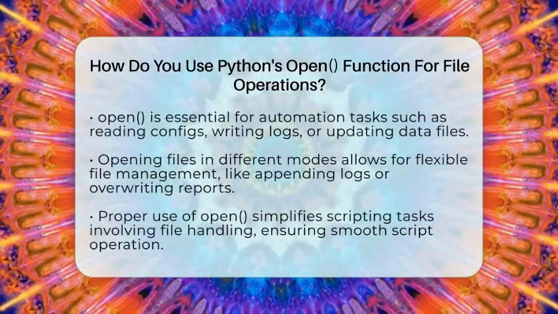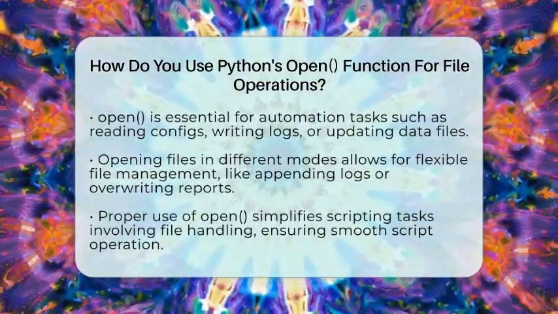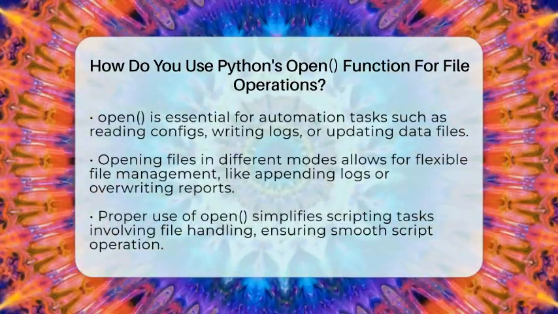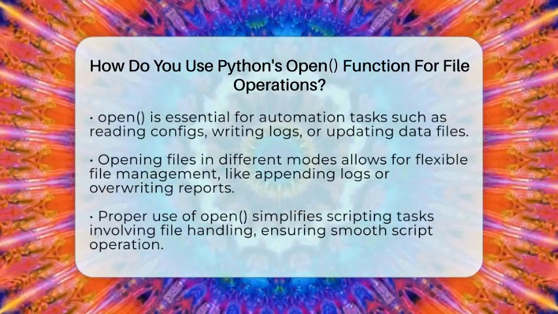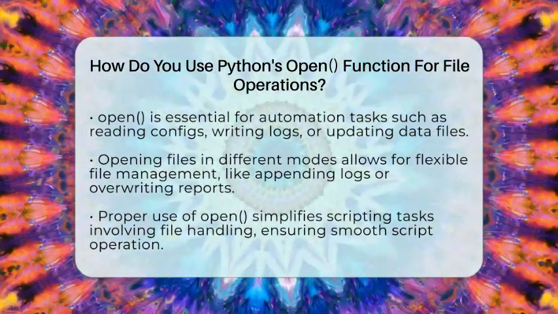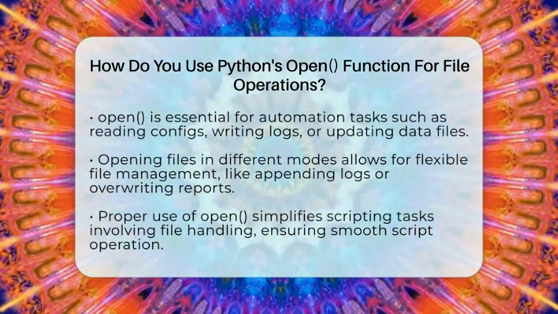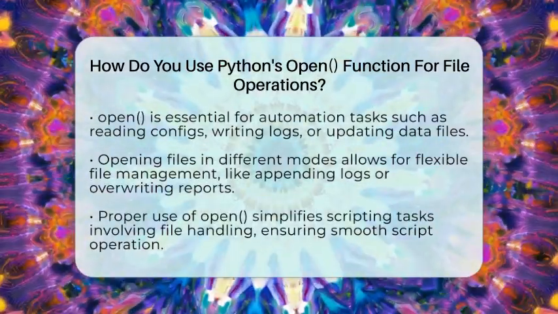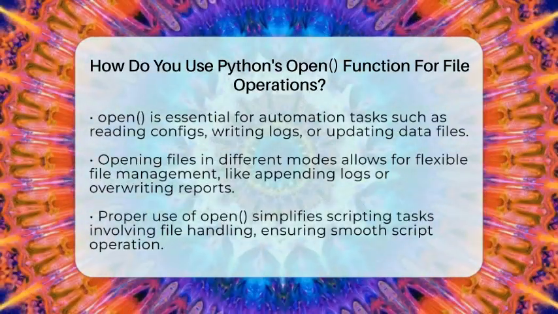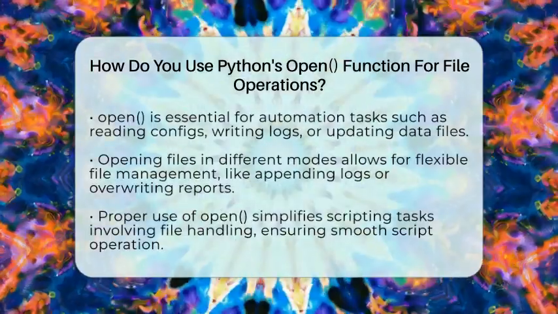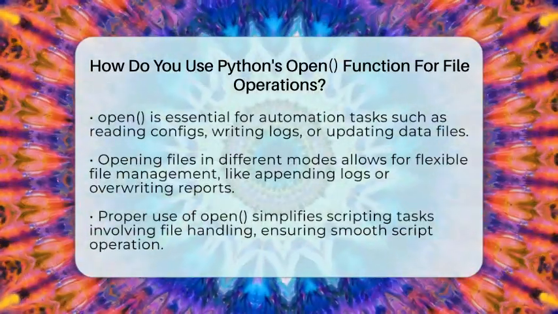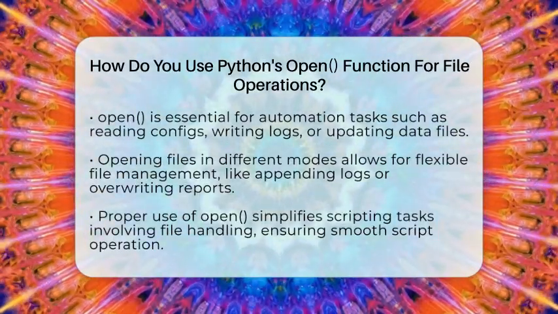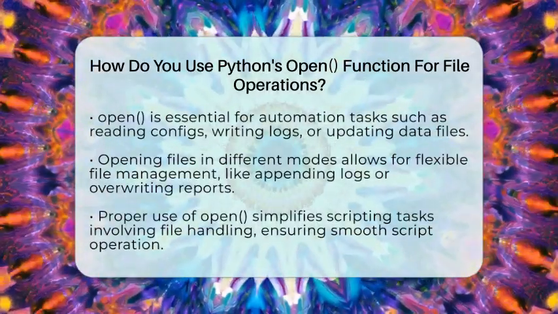To sum up, the open function is the starting point for all file operations in Python. By choosing the right mode, you control how you access the file. This makes it simple to automate tasks that involve reading, writing, or creating files. Whether you're managing logs, handling data, or processing files, understanding how to use open correctly is key to making your scripts work smoothly.